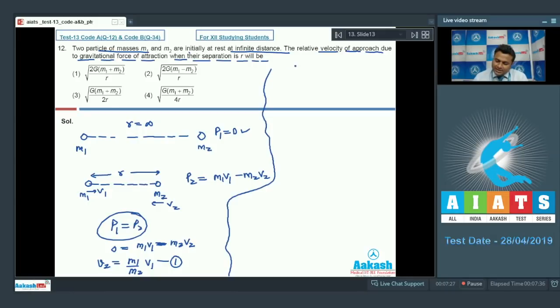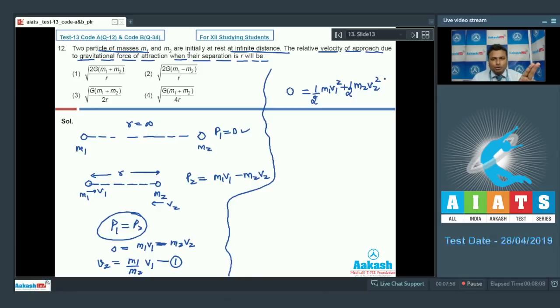Now let us apply the law of conservation of mechanical energy. Initially the blocks were infinite distance apart. Potential energy will be 0. They were at rest, the kinetic energy will also be 0. So the total mechanical energy initially will be 0. Finally, both are moving, so kinetic energy present, half m1 v1 square plus half m2 v2 square.